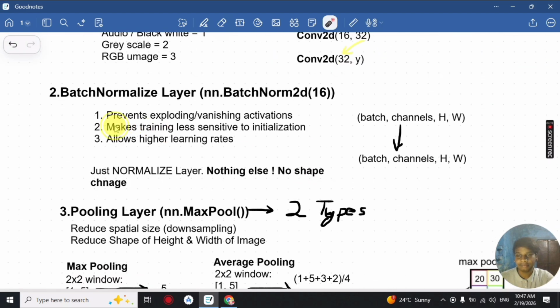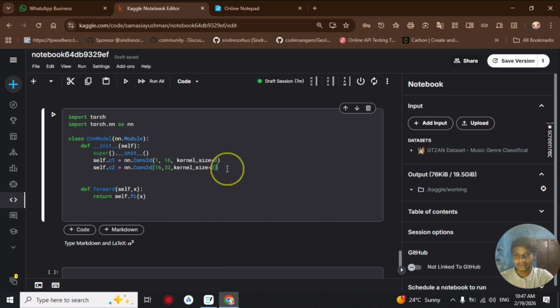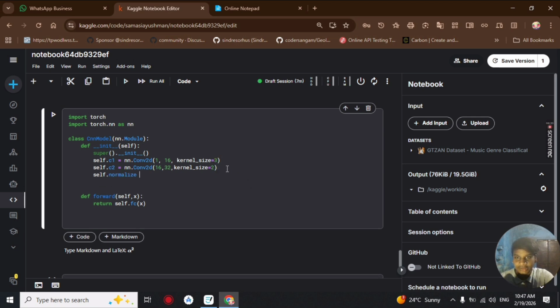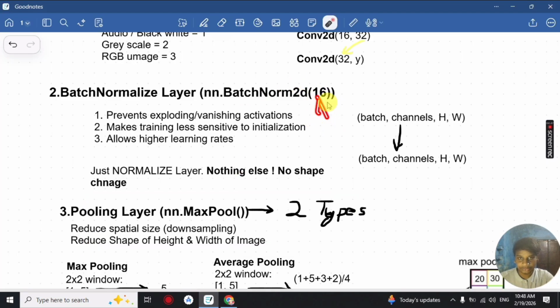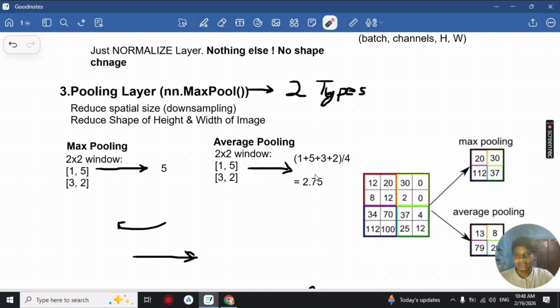Okay, and the next layer which you could learn is the batch normalization layer, which basically prevents exploding and vanishing gradients. It doesn't do anything to the input tensor, it just normalizes the layers. So we could add BatchNorm2d here, and we will be passing the out channels of the last convolutional layer. It generally makes training less sensitive to initialization and allows a higher learning rate. It just normalizes the layer, it does nothing else. So if you are using batch, channel, height, width, it will be just normalizing it.